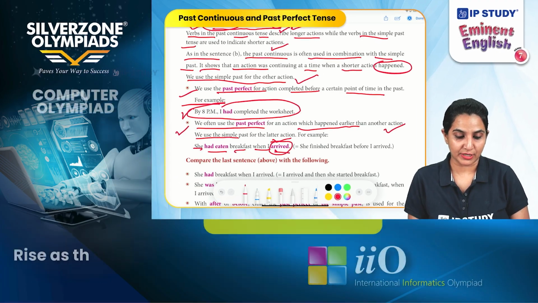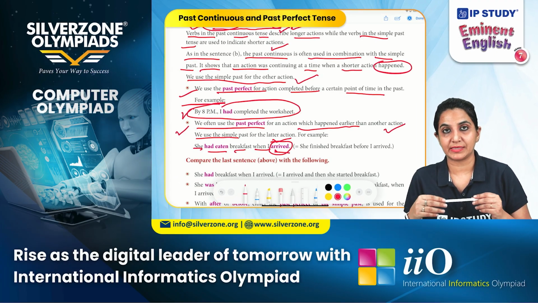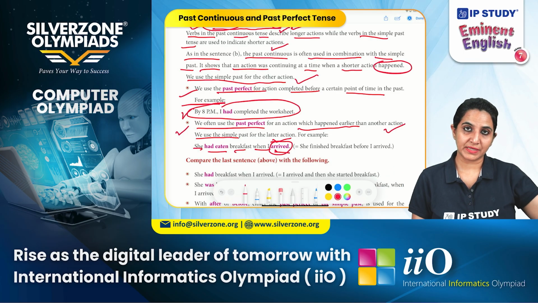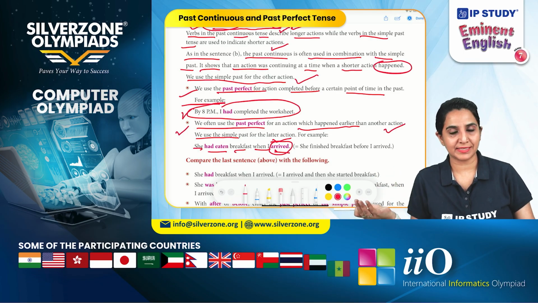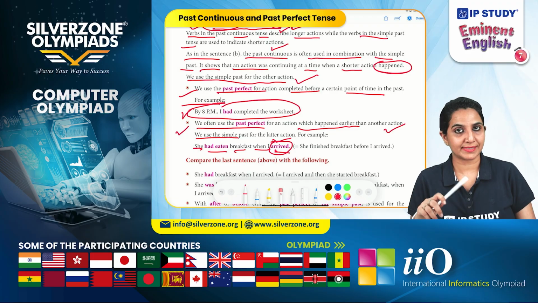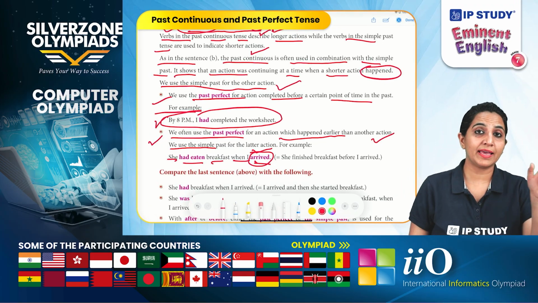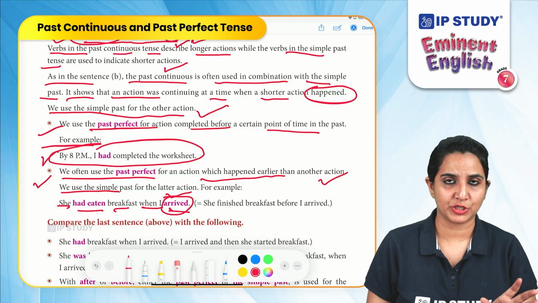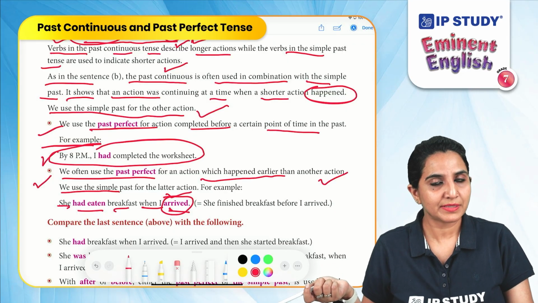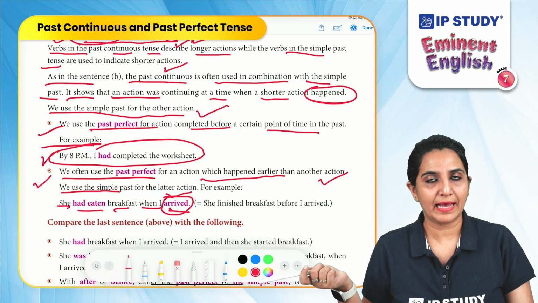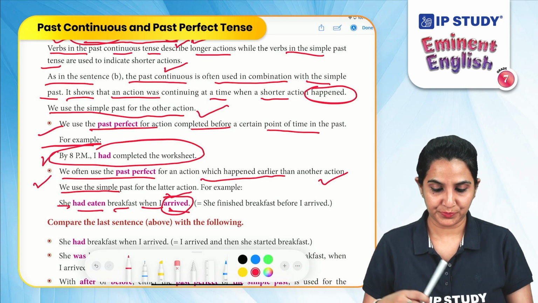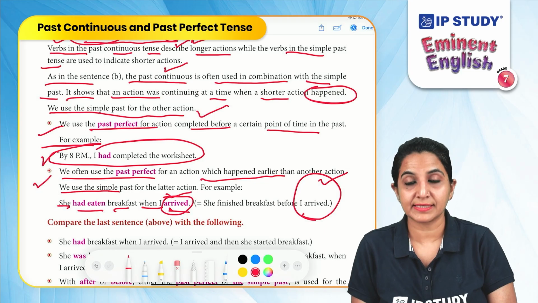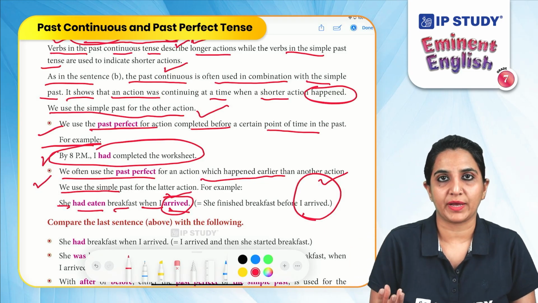So there are two actions described in this sentence, eating and arriving. Somebody is eating and somebody else arrived. If we use the past perfect tense for the first action, we can use the simple past tense for the latter action, because that action is describing our point of time.